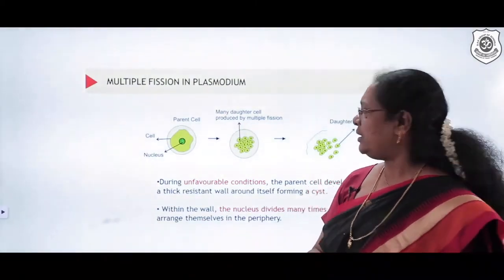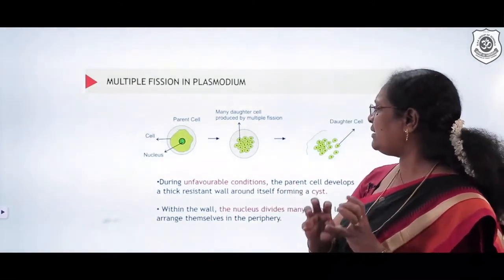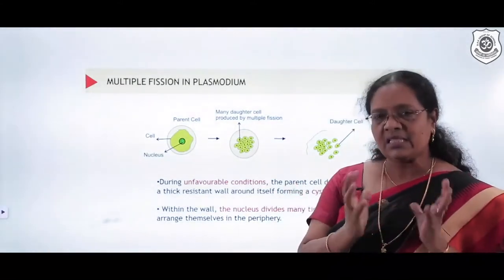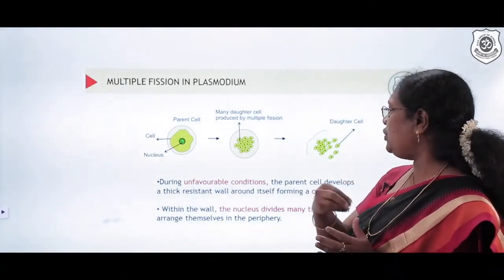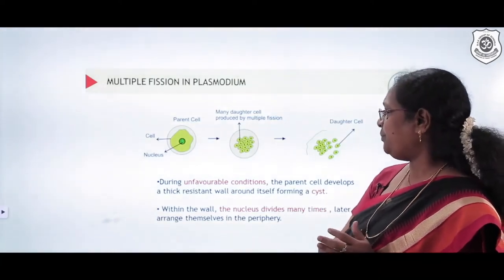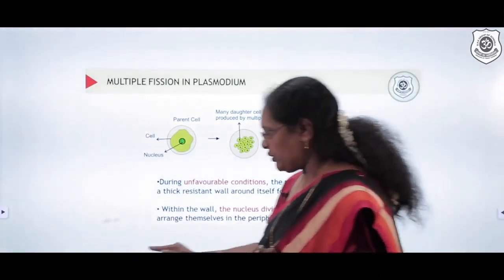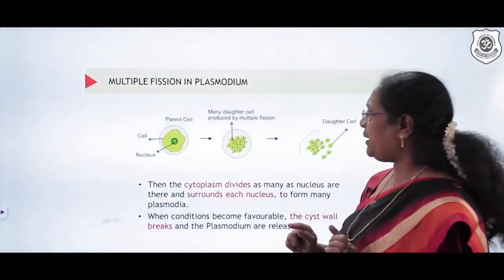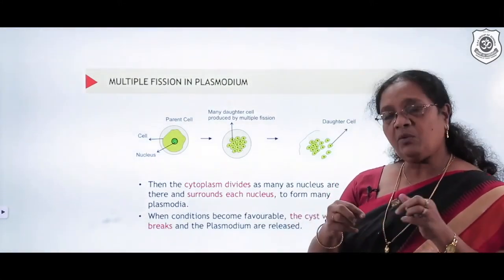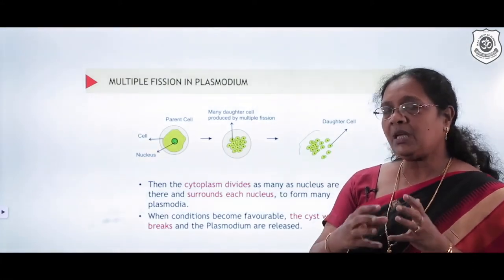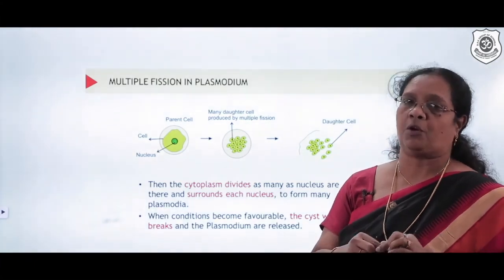What exactly happens? This Plasmodium, during the unfavorable condition, the parent cell forms a thick resistant wall around it. It's like a cyst. It protects itself completely. And then within the wall, the nucleus starts dividing many times and tries to arrange themselves in the peripheral region. That is during the maturity stage. Once they reach the peripheral stage, the cytoplasm slowly starts dividing and keeps surrounding each nucleus. Whatever the number of nuclei that are going to be divided there, that many cells will be formed.